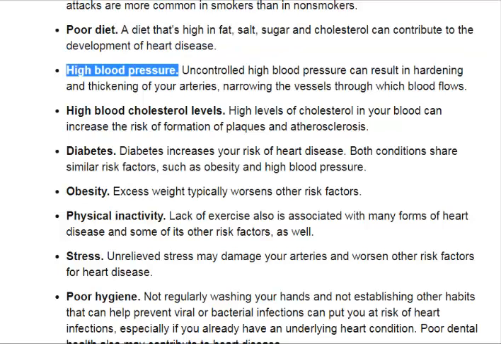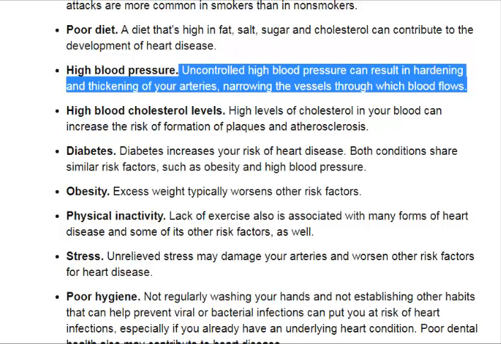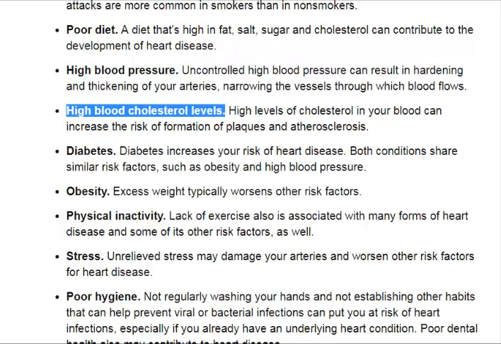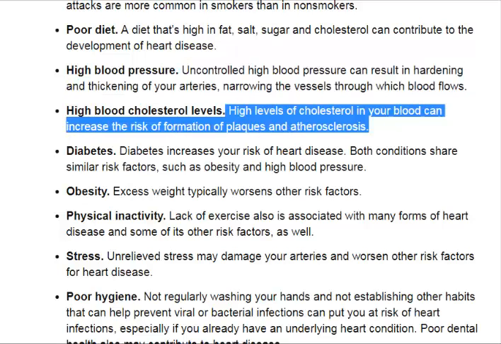High blood pressure. Uncontrolled high blood pressure can result in hardening and thickening of your arteries, narrowing the vessels through which blood flows. High blood cholesterol levels. High levels of cholesterol in your blood can increase the risk of formation of plaques and atherosclerosis.